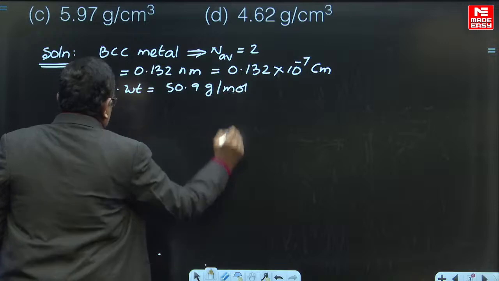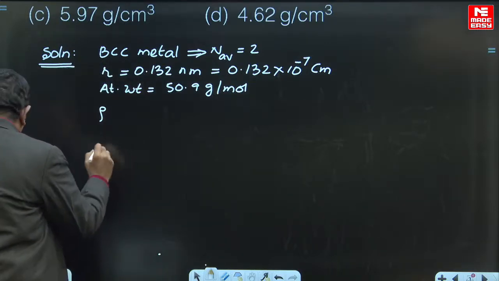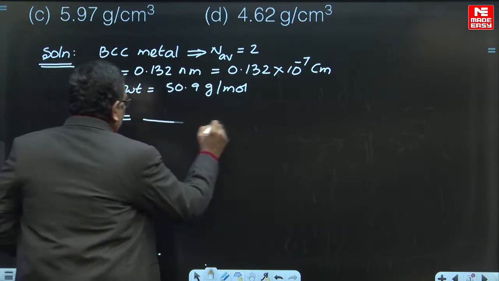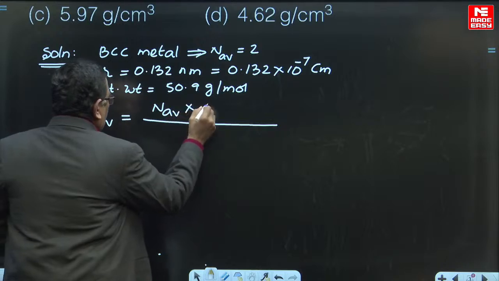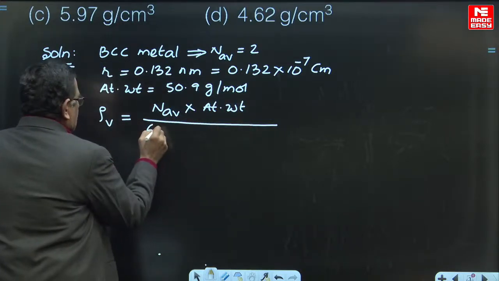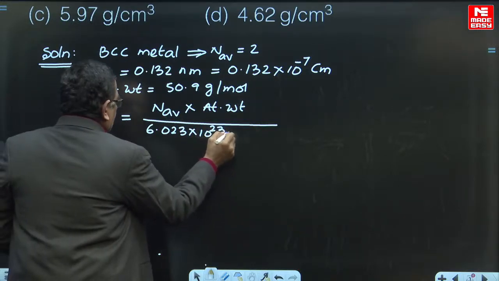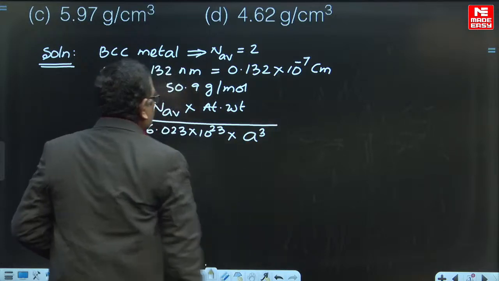We are asked to find the volume density. The formula for volume density is the average number of atoms into atomic weight, divided by Avogadro's number 6.023 into 10 power 23 into the volume of the unit cell, that is a cube.